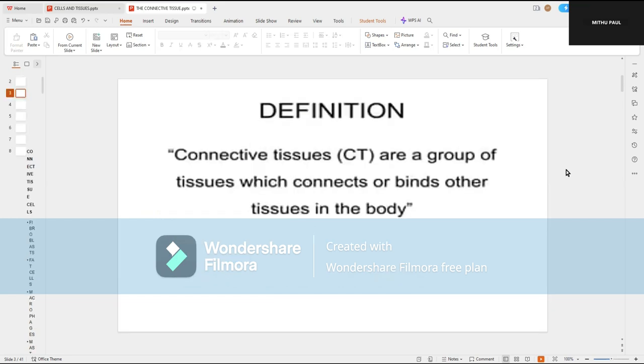Now, as already said, to define it, connective tissue is a group of tissues which connects or binds the other tissues of the body. So you can clearly say that the other tissues have specific areas of residence, but the connective tissues are very widely distributed, almost everywhere.